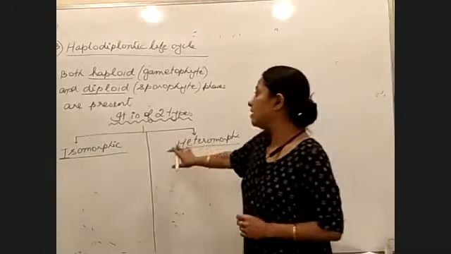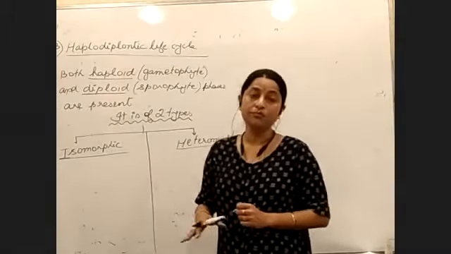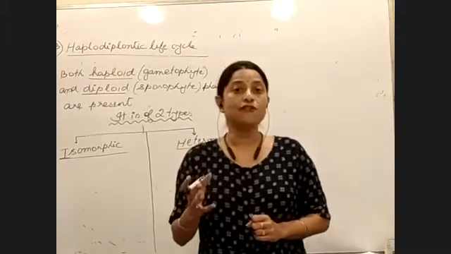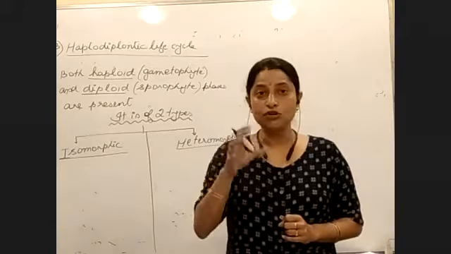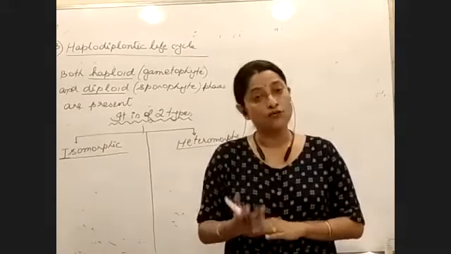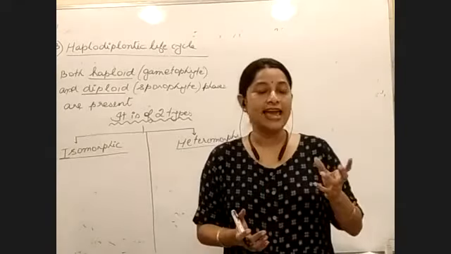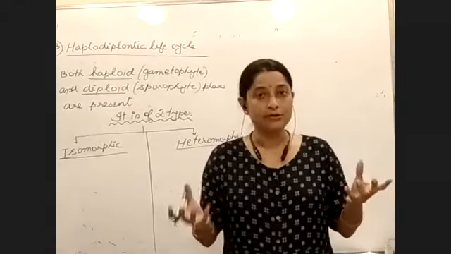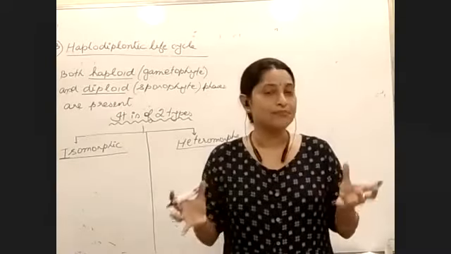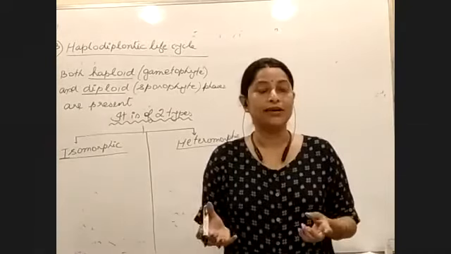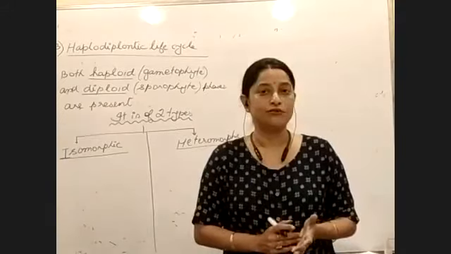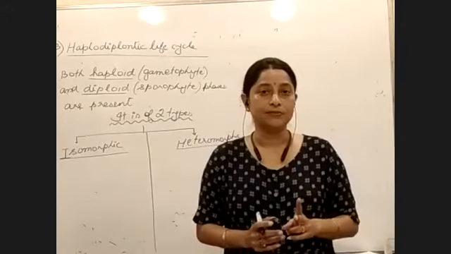So for an algal plant body where the sporophyte and the gametophyte phases look alike morphologically, what do we call it? Isomorphic. If the sporophyte and gametophyte stages of the alga look different morphologically, what do we call it? Heteromorphic. Are the two words understood?